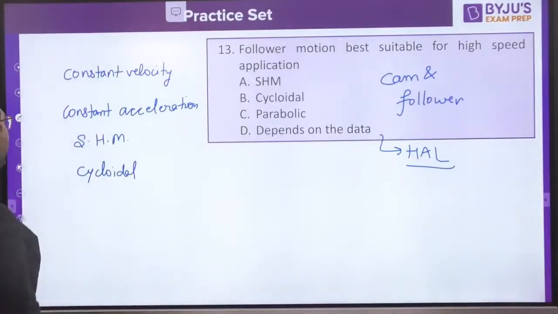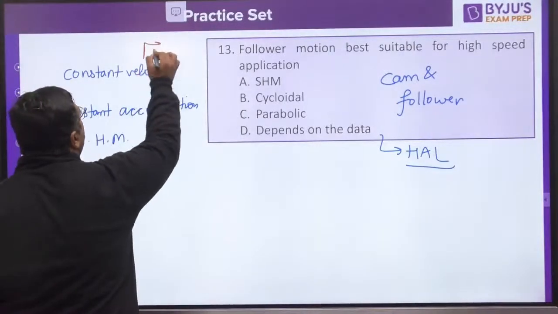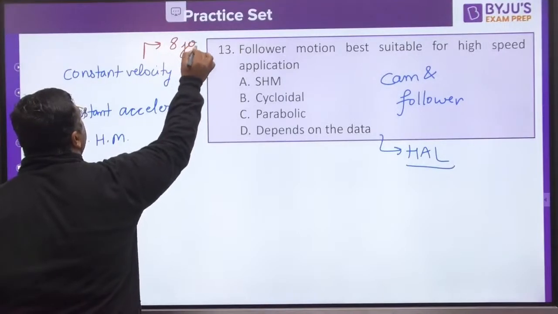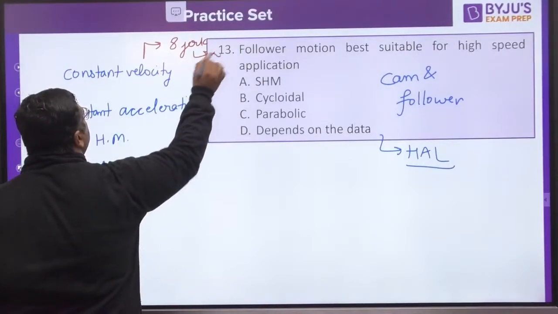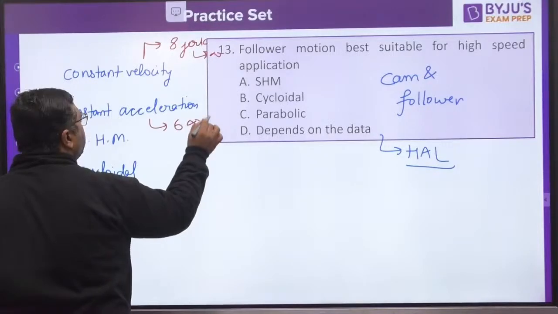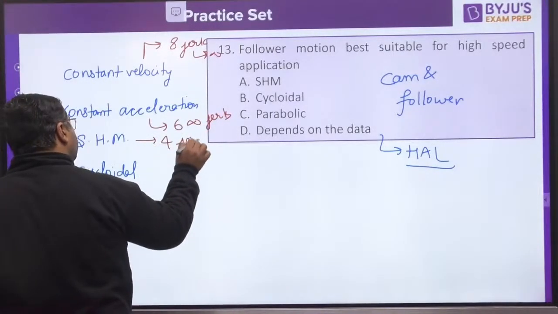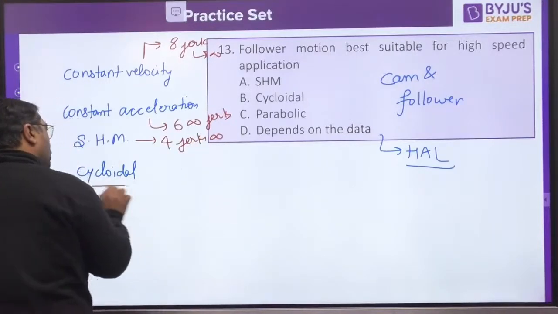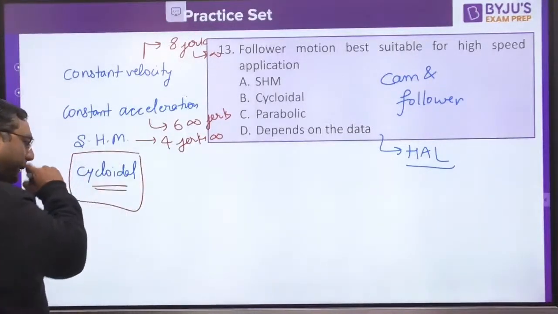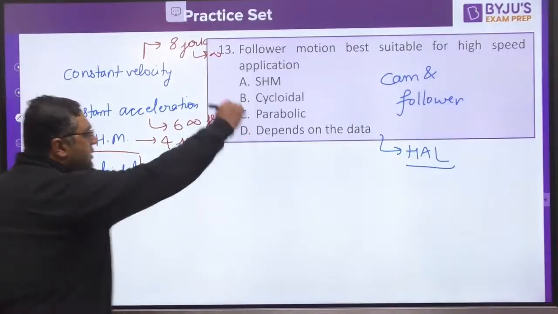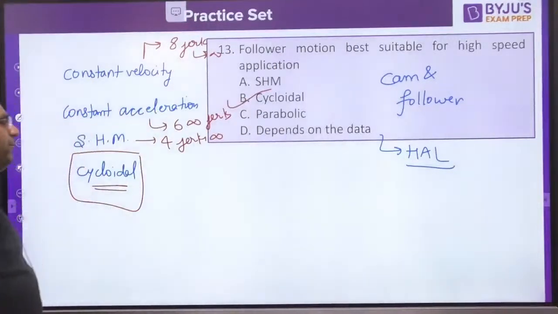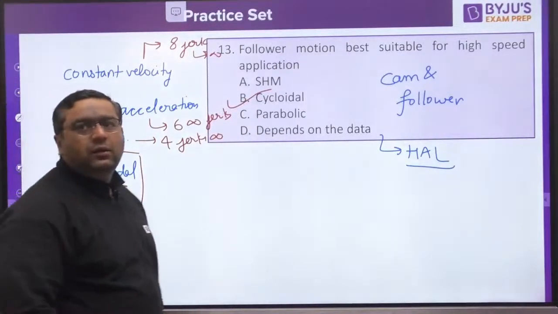So what I feel is for constant velocity we have 8 jerks, 8 times infinite jerk. Here we get 6 infinite jerks in a cycle. Here we get 4 infinite jerks. Here we get no infinite jerk. So jerk is not infinite here, jerk is finite in this. So B is going to be the application for high speed we would be using.